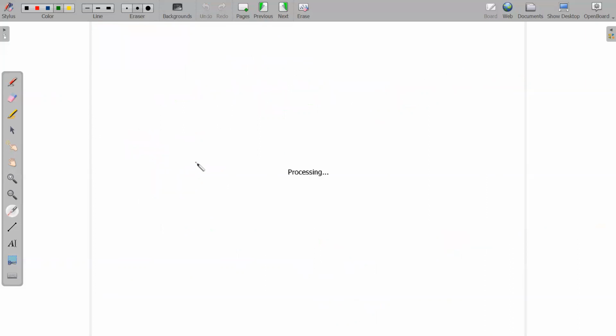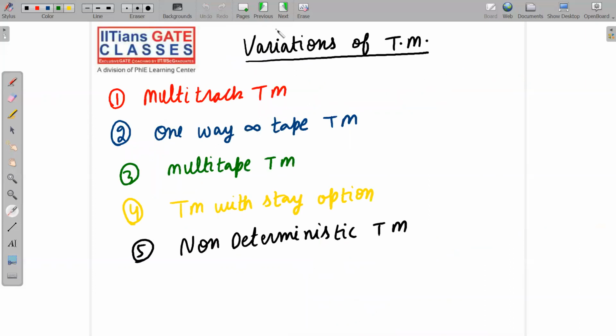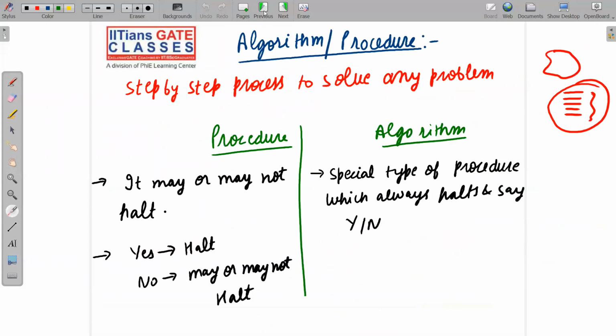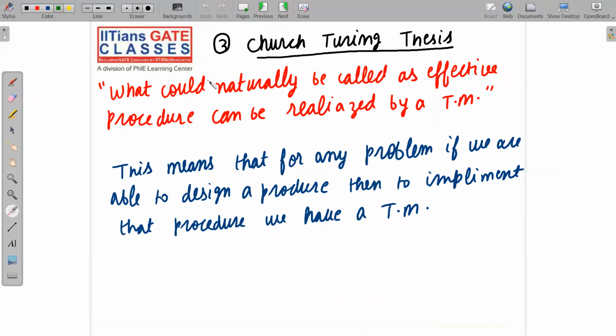So this is all about the Turing thesis. Let me remind you what the Turing thesis is. What could naturally be called an effective procedure can be realized by a Turing machine. That means if for any problem we are able to write a procedure, then to implement that procedure we have a Turing machine. That means on a Turing machine we can implement that procedure.